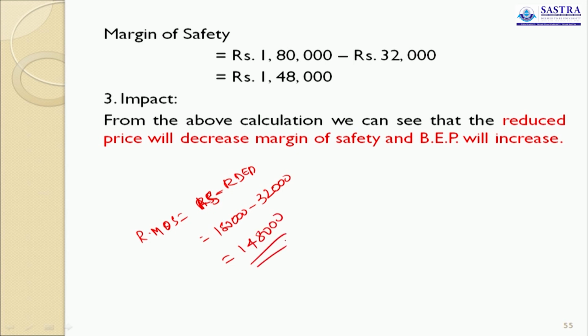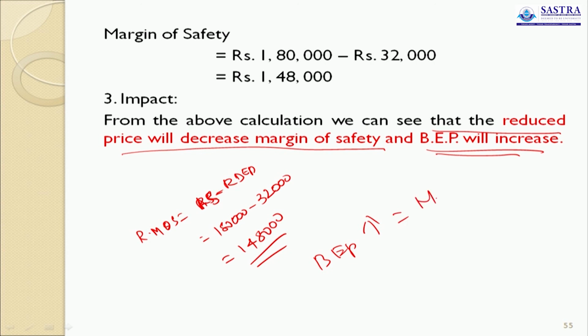From the above calculation, you can see that the reduced price will decrease the margin of safety and increase the break-even point. When break-even point increases, ultimately margin of safety decreases. This is the net result.